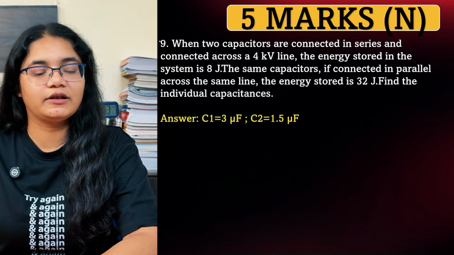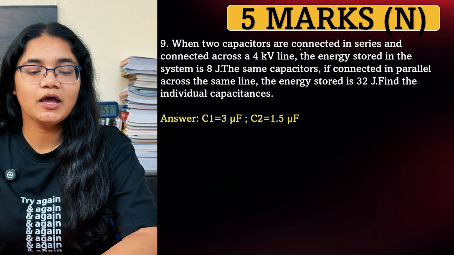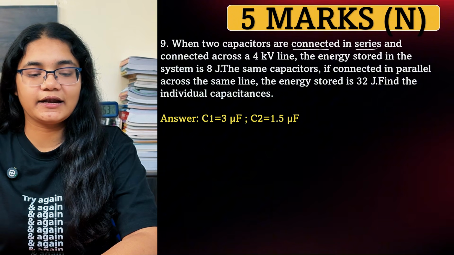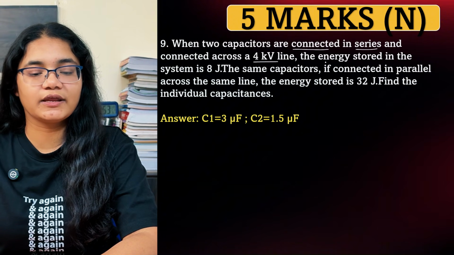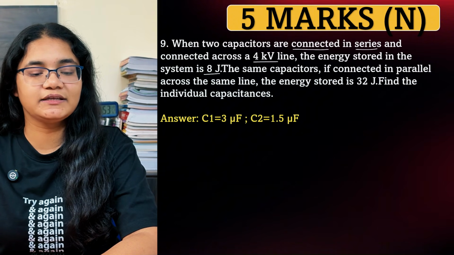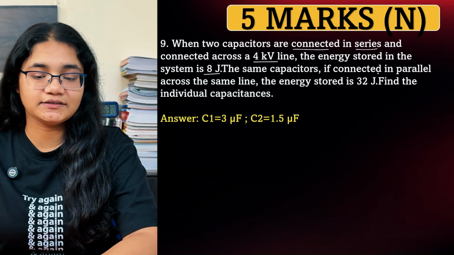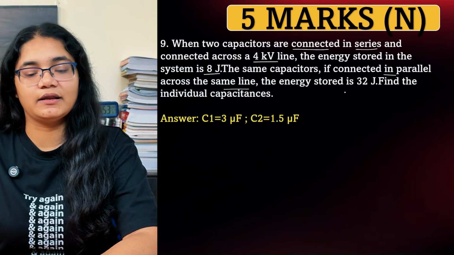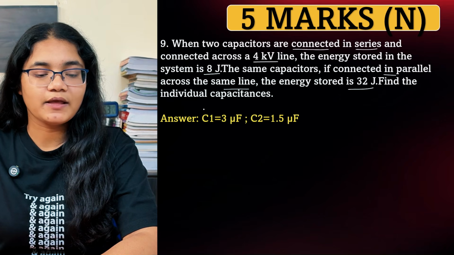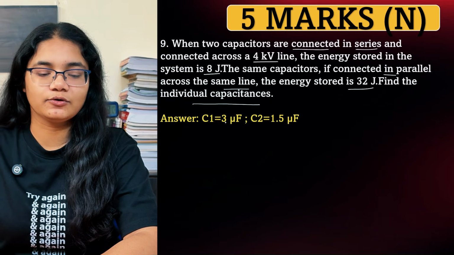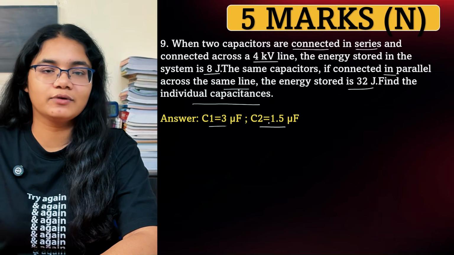And now let's talk about the last 5 marker numerical question. When two capacitors are connected in series and connected across a 4 kV line, the energy stored in the system is 8 joule. The same capacitors, if connected in parallel across the same line, the energy stored is 32 joule. Then find the individual capacitance. So this one, C1 and C2 you have to calculate.